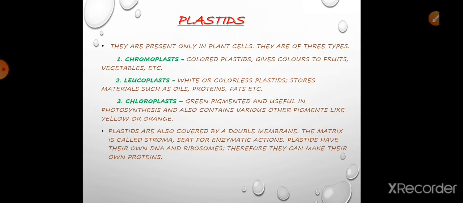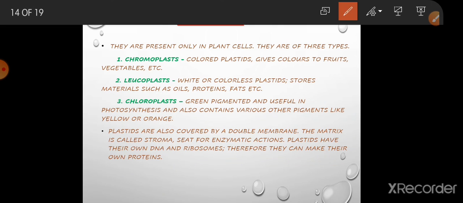When we come to plastids, they are present only in plant cells and not in animal cells. They are of three types. One is chromoplasts, which are the colored plastids and give colors to fruits, vegetables, petals of flowers, etc. Leucoplast is a white or colorless plastid, because its function is to store materials, not to give color. And chloroplasts are green pigmented.